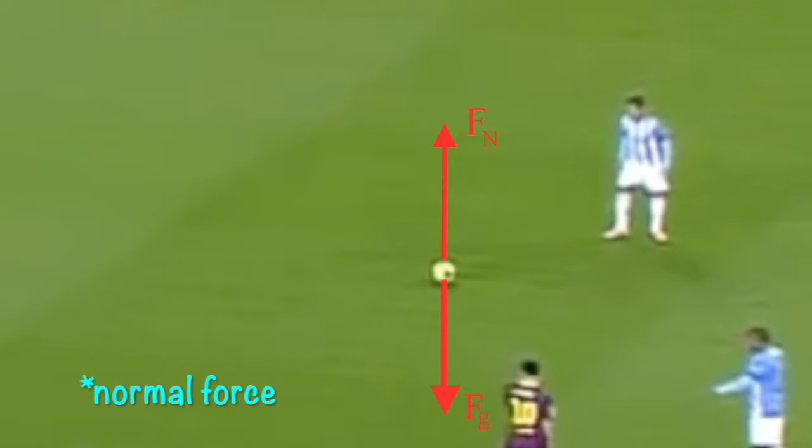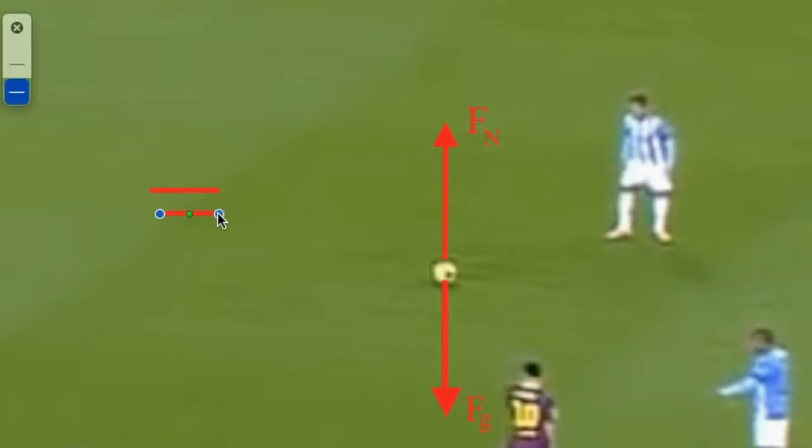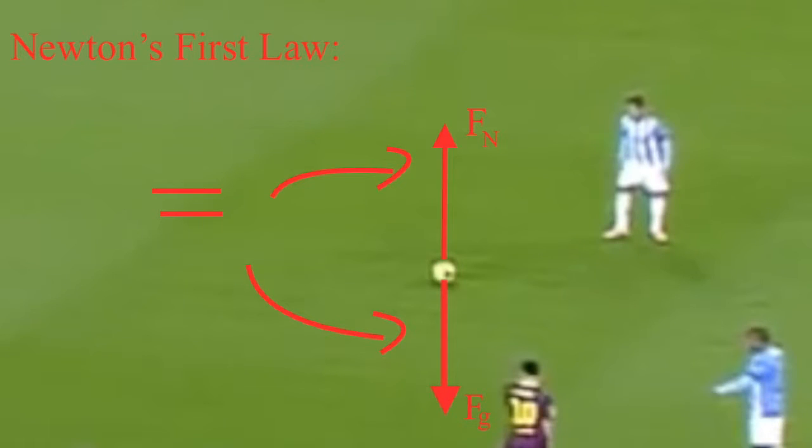The two forces acting on the ball are the force of gravity and the normal force. Since the ball isn't accelerating, there is zero net force, which means the forces on the ball must be balanced. According to Newton's first law, the object will stay in constant motion. The first law is about inertia, meaning that an object moves at a constant speed infinitely when there are no other outside forces acting upon it. The soccer ball is moving at a constant speed of 0 meters per second in all directions, making it at rest.